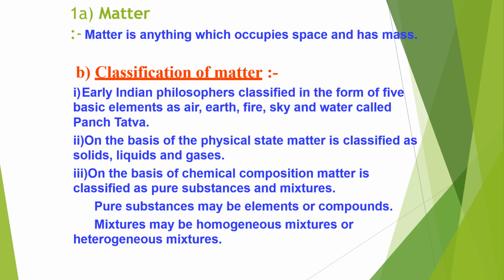Now, let us start. The very first topic of this chapter is matter. Everything in the universe is made up of material particles, which is called matter. The air we breathe, the food we eat, the clothes we wear, the house we live in, even a drop of water is also made up of matter. Thus, matter is defined as anything that occupies space, possesses mass, and the presence of which can be felt by our senses. For example, air, water, chair, table, these all are matter.